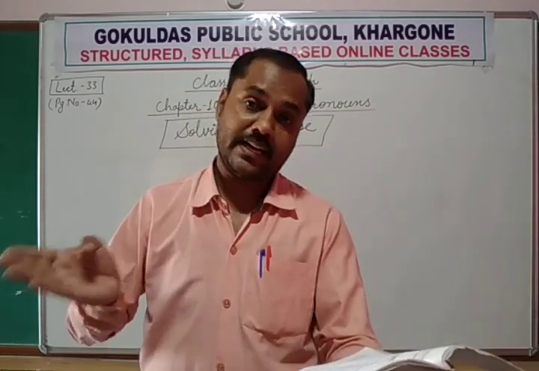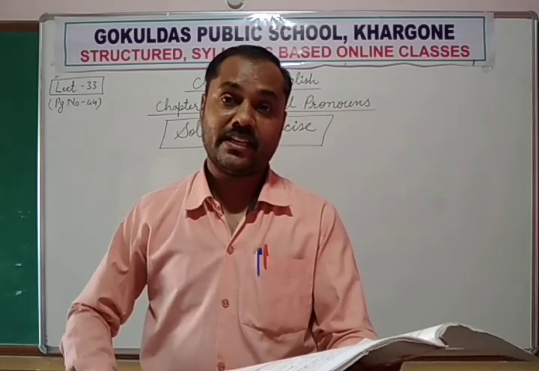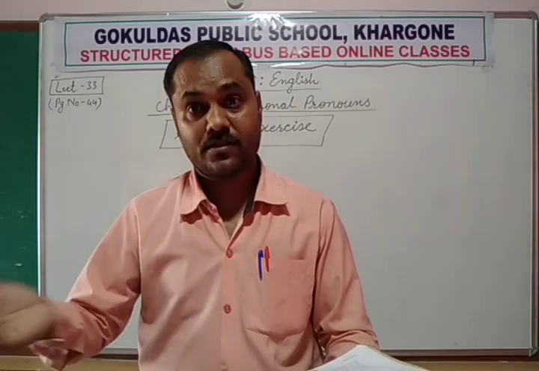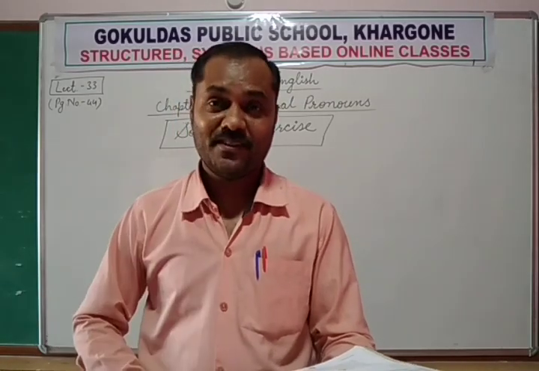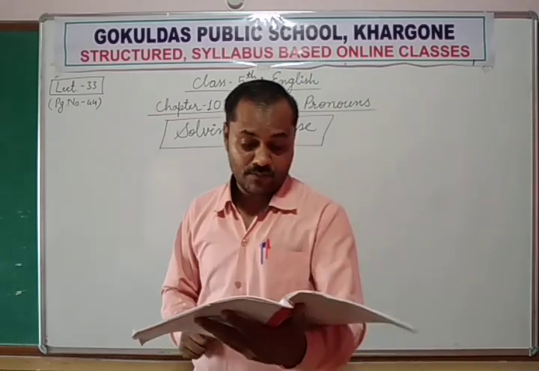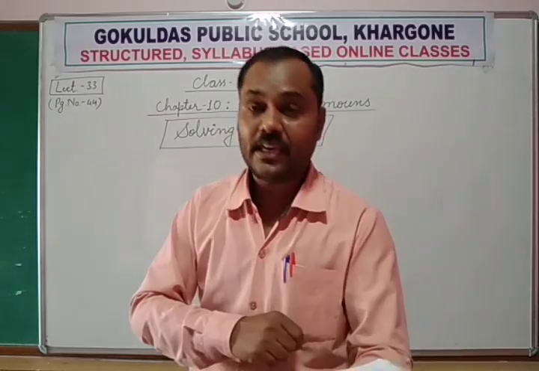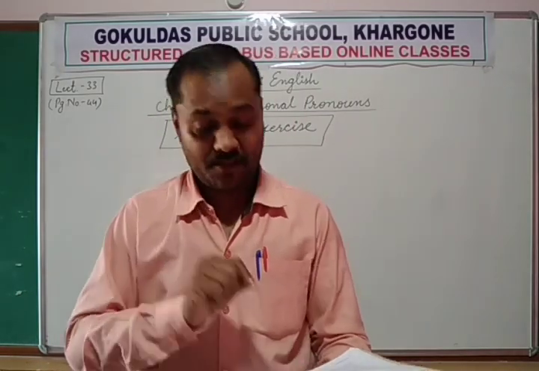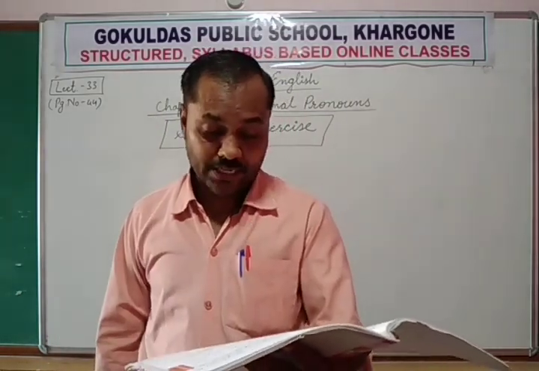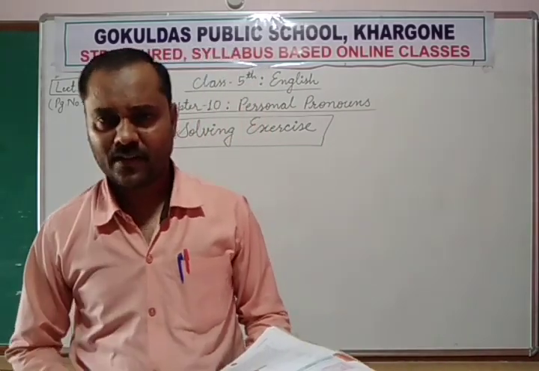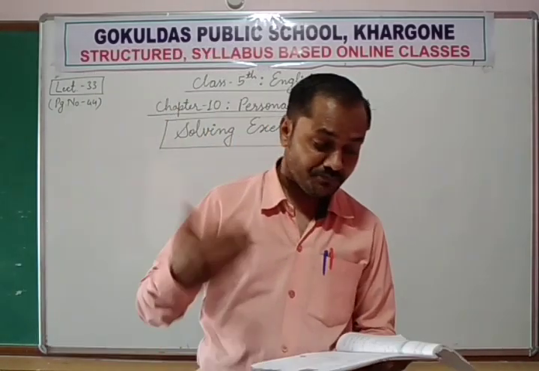So the second Ravi we can replace with any personal pronoun. Ravi is a boy, third person, single. So according to all these three rules, Ravi walks in the morning, full stop. In place of Ravi we can use he. He goes to a nearby park daily. Very easy. Anybody can do this, okay?